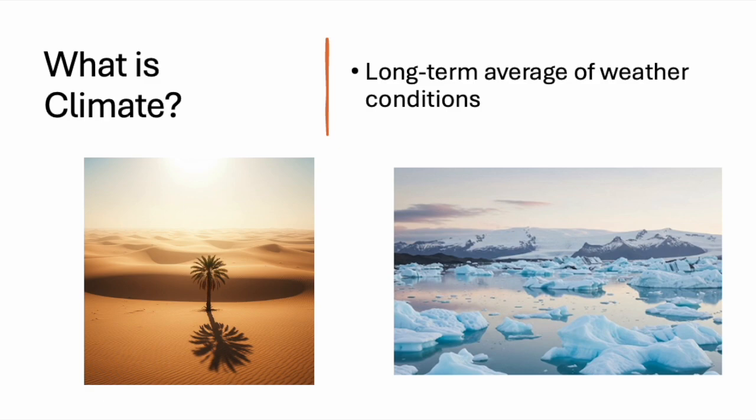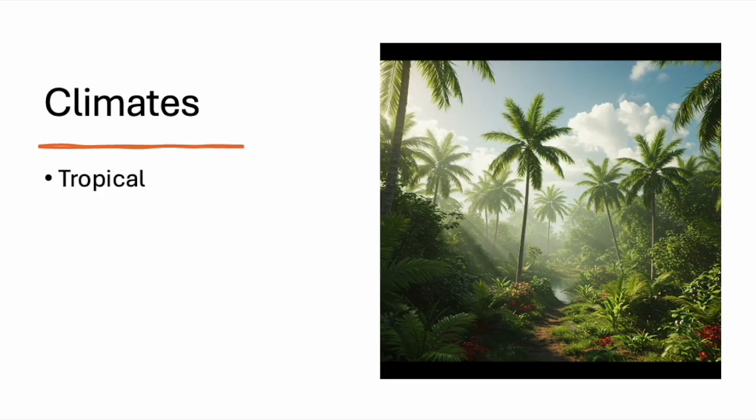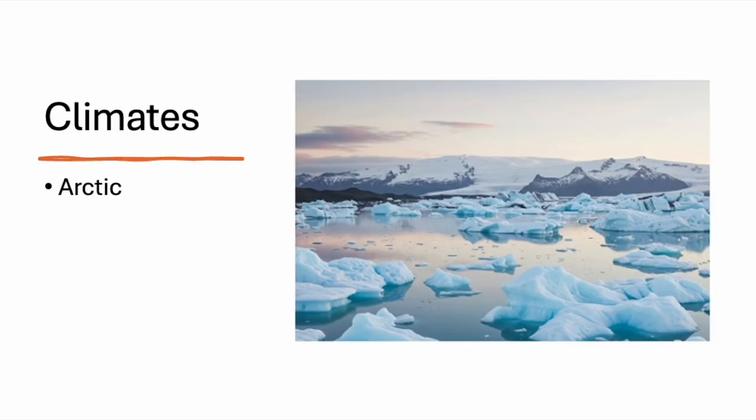For example, a desert climate is typically hot and dry. A tropical climate is usually warm and humid. An Arctic climate is generally cold and icy.